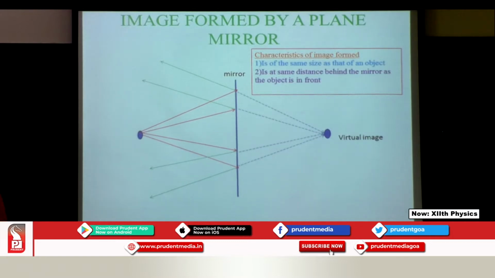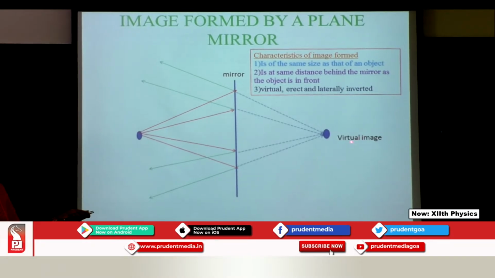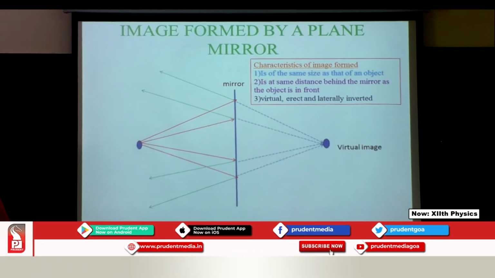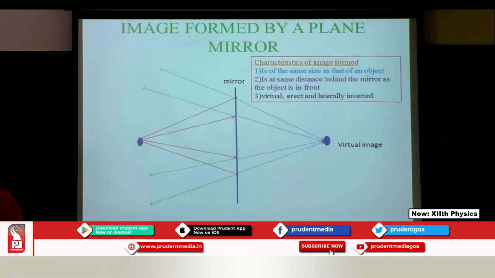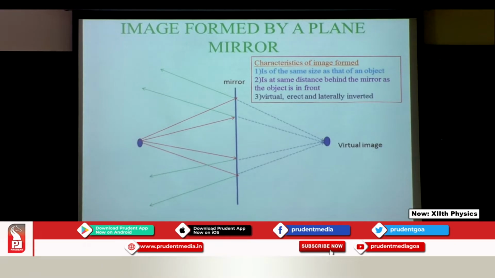Next, it is at the same distance behind the mirror as the object is in front of the mirror. And the third characteristic, it is virtual. I explained to you why it is termed as virtual. It is erect. As I have said, you can see your head and your legs at the proper places and not inverted. So that is what is meant by erect, and it does suffer lateral inversion.